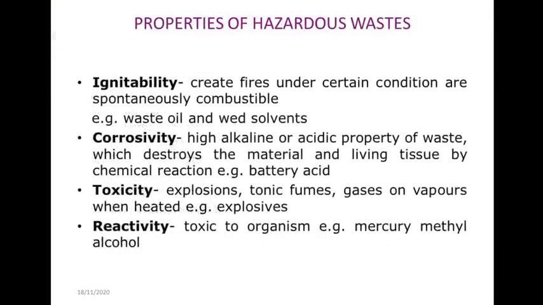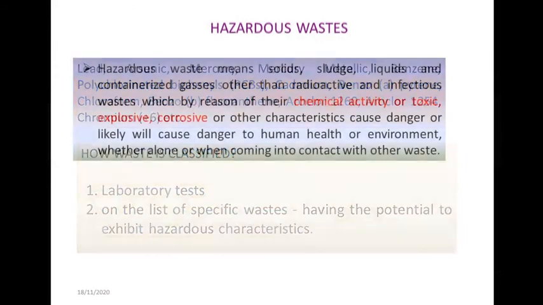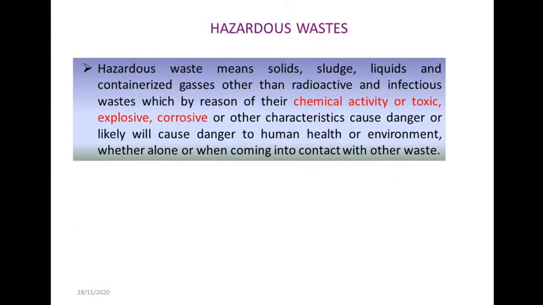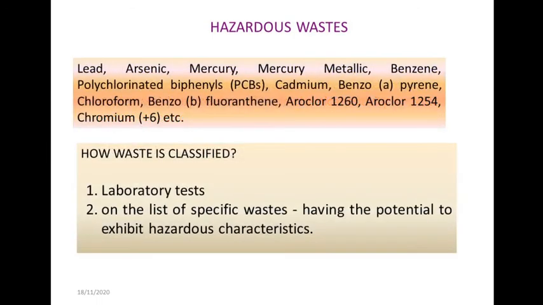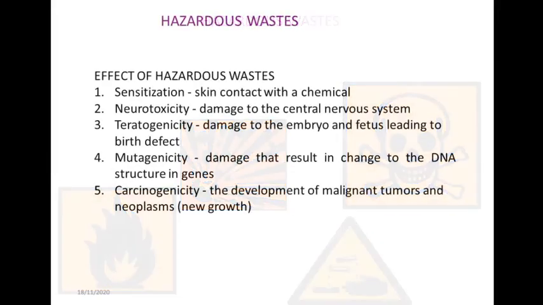So, the basic definition of hazardous waste: it can be solid, sludge, liquid, and gases, which are chemically active, toxic, explosive, and corrosive in nature, and which are a danger to human health and the environment, by themselves or when they come in contact with others. Lead, arsenic, mercury, metallic compounds, benzene, and sludge are different hazardous wastes. These are the symbols of hazardous waste. These are the different effects of hazardous waste: carcinogenic, mutagenic, teratogenic, and neurotoxicity.